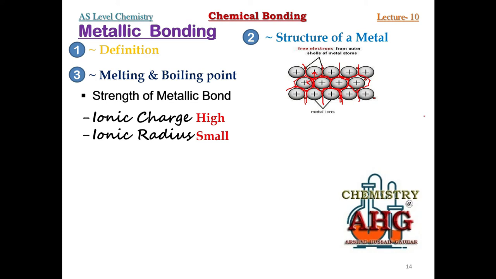So whenever you are given two or more metals in the exams, just compare which metal ion would have high charge, the one that has lost more valence electrons, and which metal would have small ionic radius, the one with more protons, the one with more nuclear charge.